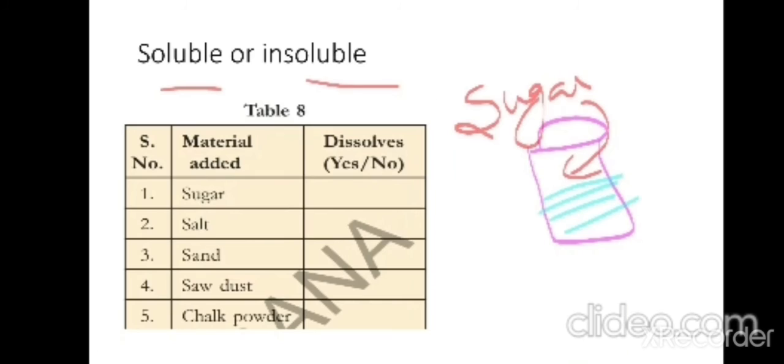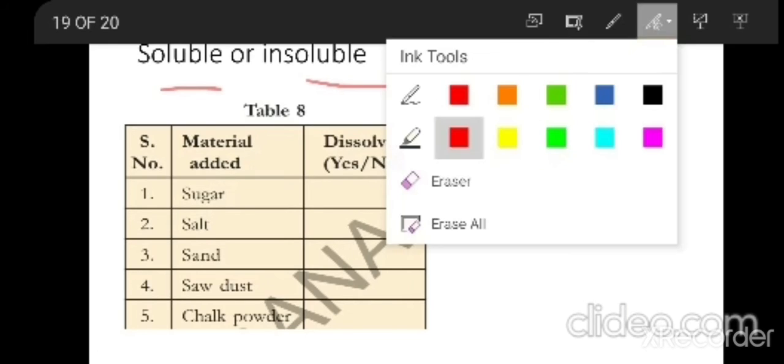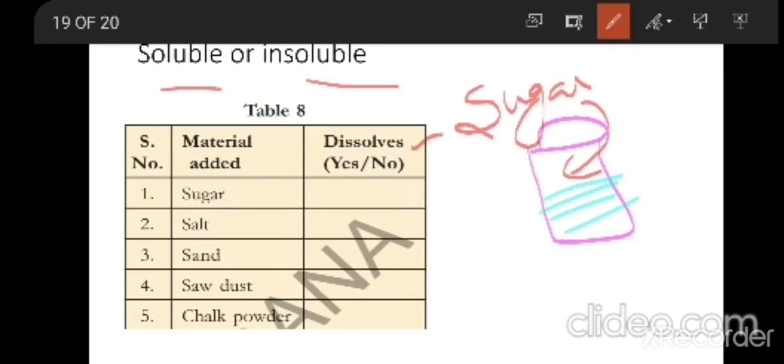Now if you see here, they have given you a few materials and they are asking you to find out whether each is going to dissolve or not. For example, sugar. If you take sugar, yes, it is going to dissolve in the water. I think you all might have drunk lemon juice and sugar syrup. In gulab jamun we will be having sugar syrup, no? Sugar will be completely mixed up in the water. Salt also completely mixes in the water.